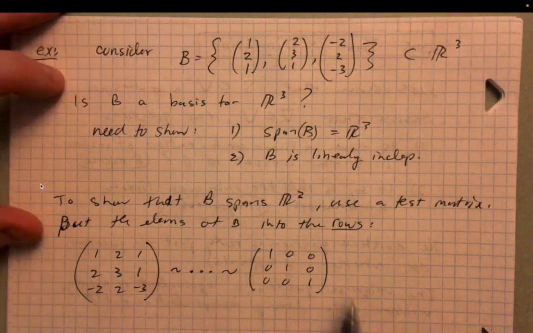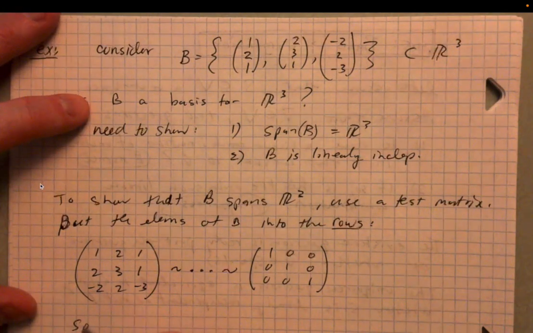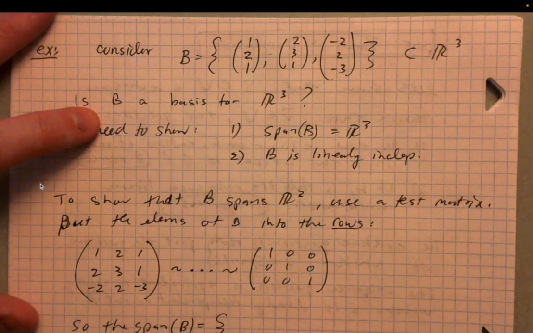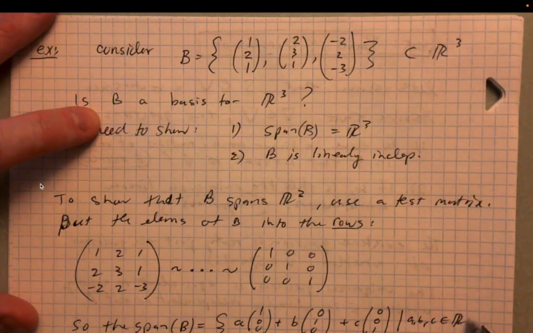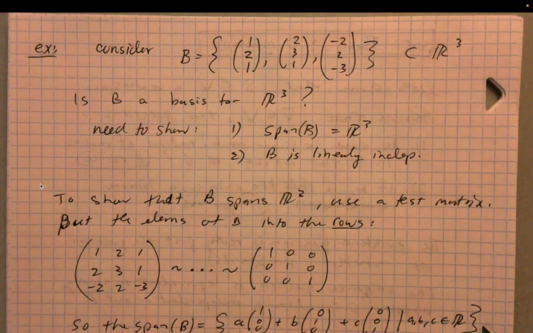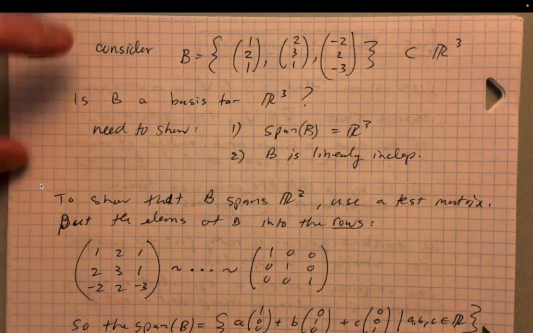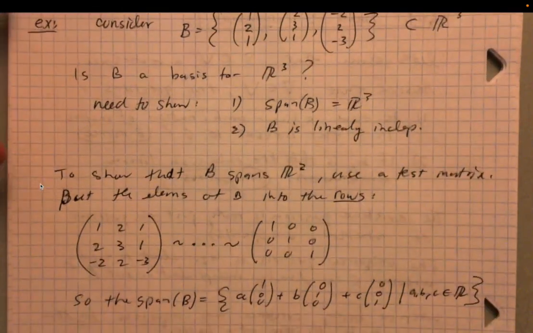And so we can read off what the span is here. The span of B is going to be equal to the set a times 1, 0, 0 plus b times 0, 1, 0 plus c times 0, 0, 1, where a, b, c are real numbers. And so from this, it's clear that this is going to be equal to R3.